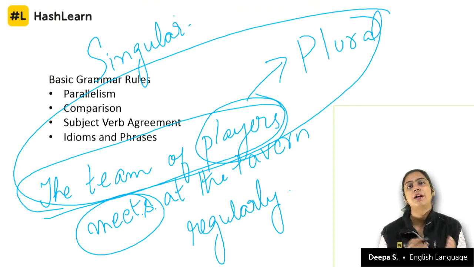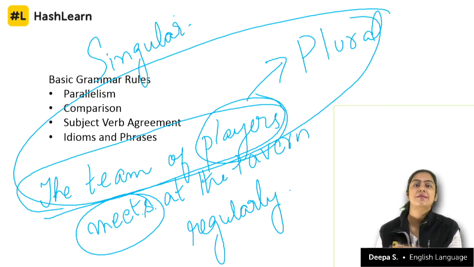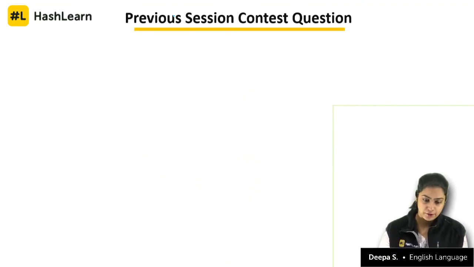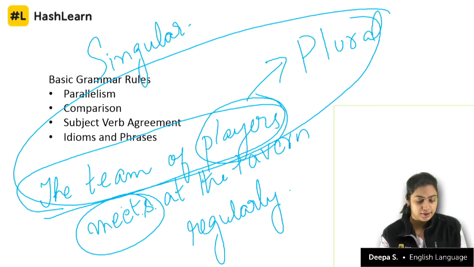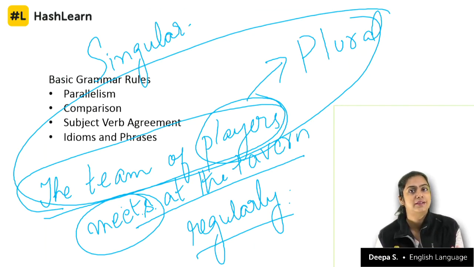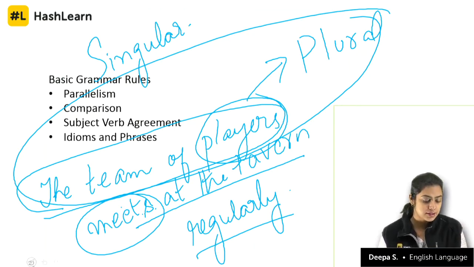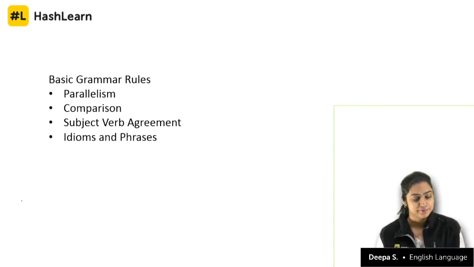So a bunch of keys is singular, even though keys is plural, a bunch of keys is going to be singular. Similarly, the team of players, singular, meets at the tavern regularly, not meet at the tavern regularly. Got it? This is a mistake that quite a few of us make on a very regular basis.